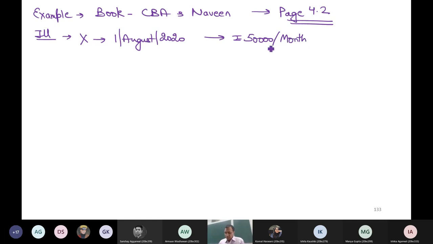Terms of the employment say that salary will be paid on the last day, and it will become due on the 10th of the next month.